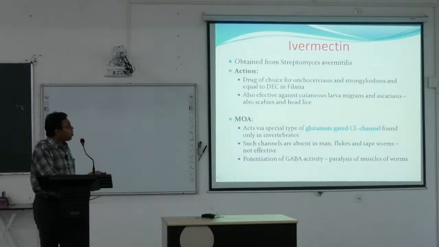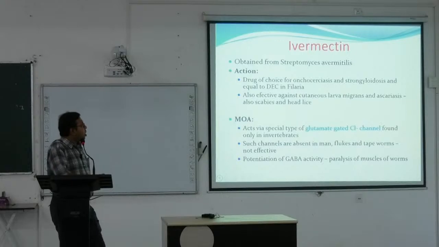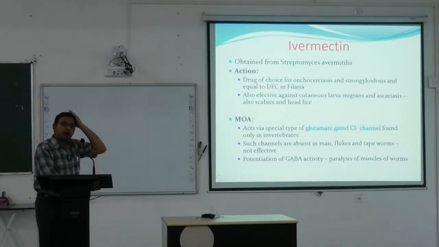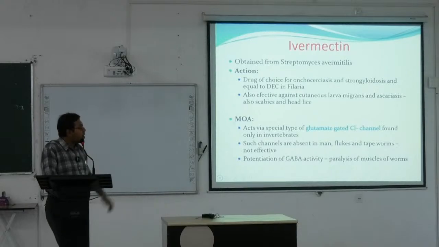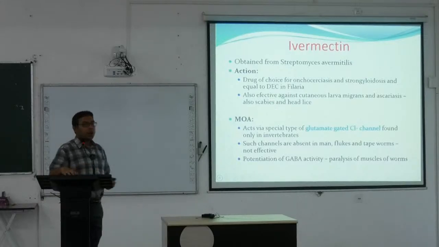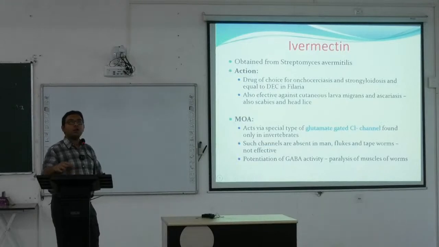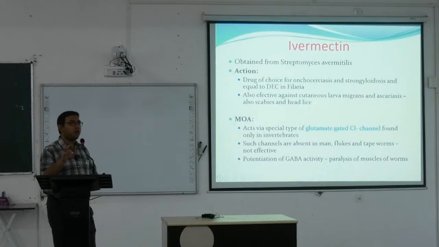Ivermectin is obtained from Streptomyces avermitilis. It is again the drug of choice for onchocerciasis and strongyloidiasis, and equal to diethylcarbamazine citrate in filariasis. Now this ivermectin is often used for the treatment of filariasis. Also effective in cutaneous larva migrans and ascariasis, and in scabies and head lice. So you will see that scabies infection and head lice infection lead to different types of dermatological conditions. It can also be treated with ivermectin.